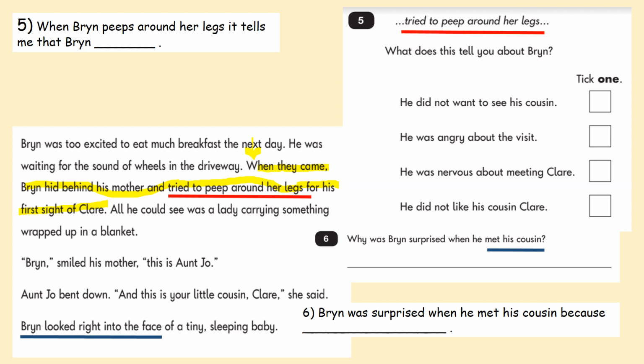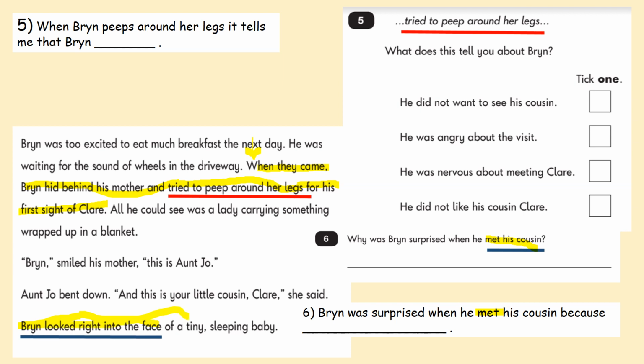So we've started the sentence then. Bryn was surprised when he met his cousin because... So why was he surprised? So let's go over to the text. And this is where he meets his cousin. This is the moment. He looked right into the face. This is the moment that he meets her. And although it doesn't say that he met his cousin and the words met his cousin aren't there, when he looks into her face, this is when he meets her. What does he find? So let's have a look.